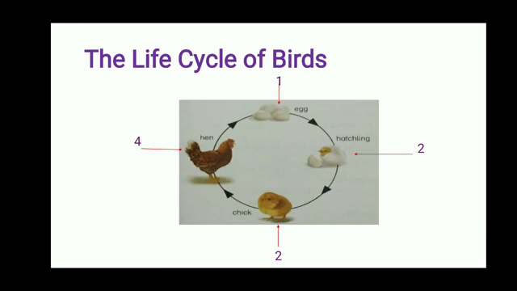When they become strong and have grown feathers, they become independent and start searching for food by themselves. We can see at stage 4, the chick becomes a hen. This is the final stage of its life cycle.